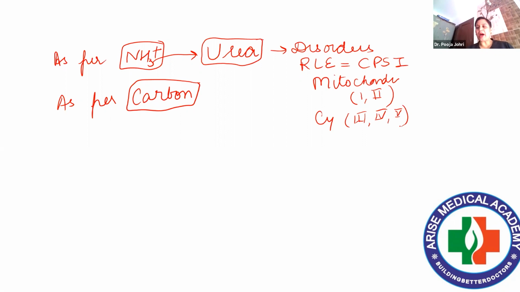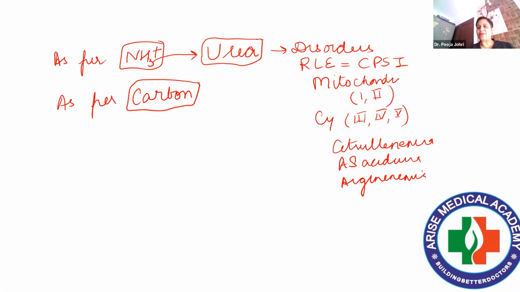And it leads to hyperammonemia type 1, hyperammonemia type 2, citrullinemia, argininosuccinate aciduria, and argininemia. So basically, the questions will be framed on these, and you will come across these questions also, right? So this is how you have to prepare.